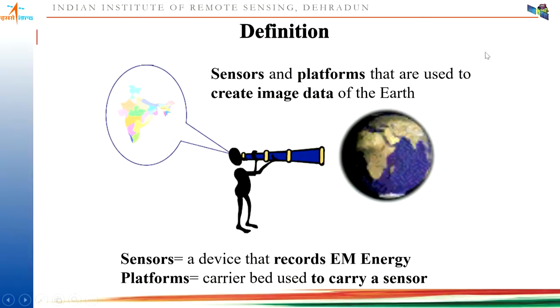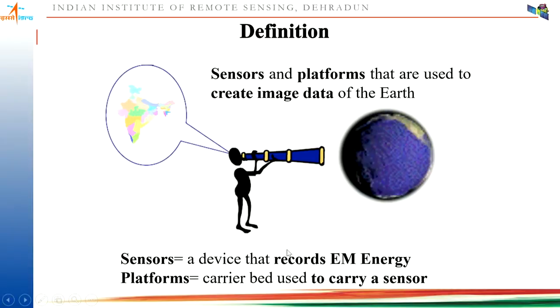Now coming to the definition, as I told you, our eyes sensing the information is also remote sensing, but these eyes need to be kept properly on a platform like our head. So in this case you can see sensors and platforms, in combination, create image data of the earth. Sensors are devices which record electromagnetic energy, and platforms work as a carrier bed which carries the sensor to collect the proper information.